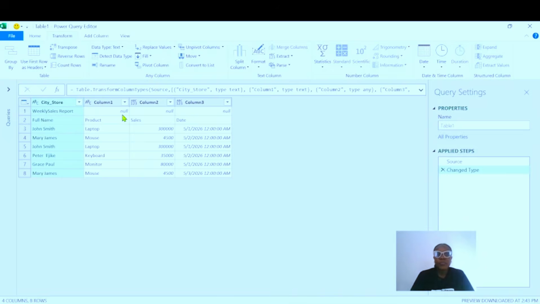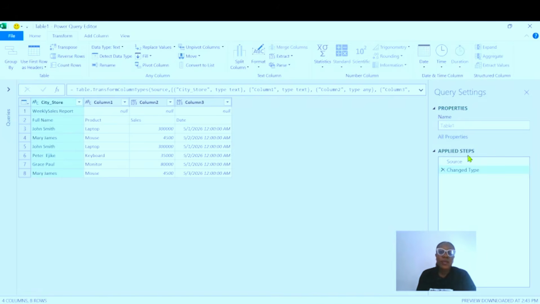And so you can see our table: weekly sales, full name, product, sales, date. We are going to be cleaning this table. One thing I also want us to observe is these applied steps.